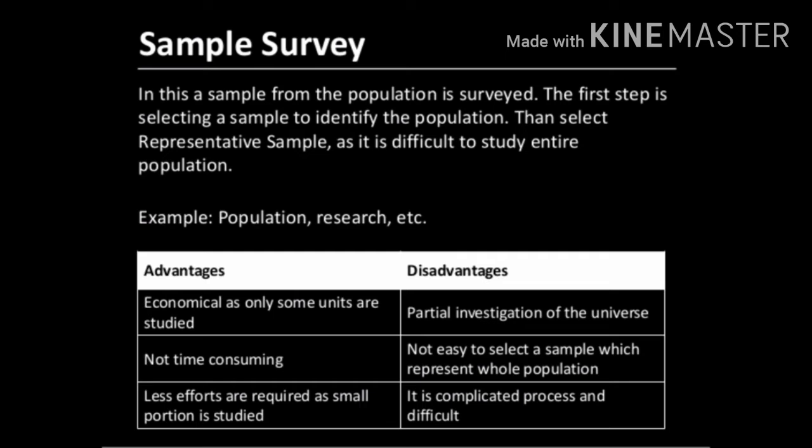So when you are taking a survey, you have to keep in mind for what purpose you are going to do the research, whom you are going to take, who the sample is, and how many people you are taking as sample. These are the things you should keep in mind while doing the sample survey. Most of the surveys are sample surveys. These are preferred in statistics for a number of reasons, because of the advantages of sample survey. Because of that, many are using the sample survey instead of census.